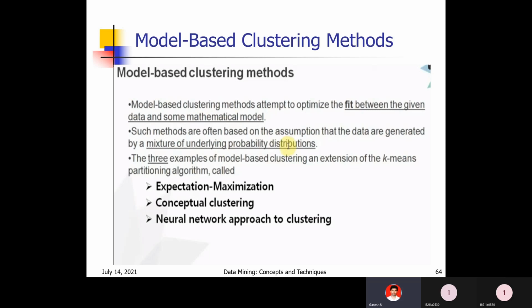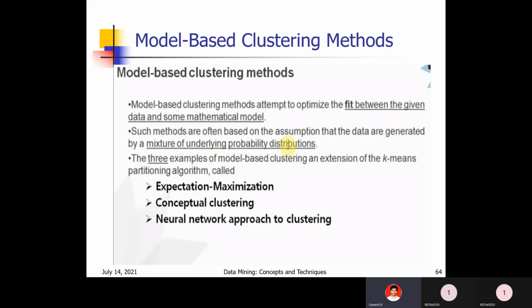Based on the probability, we will divide the data points into clusters. This point is related to which cluster, this point is related to which cluster. The probabilities also we will take. So in model based clustering, we are taking a mathematical model and fitting the data, and also we are considering probability distribution.